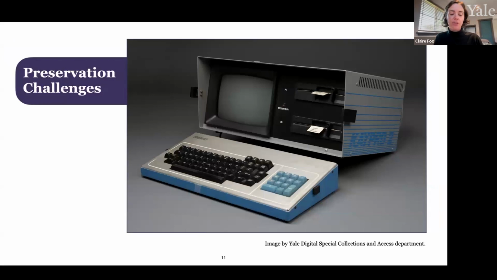So I'm going to shift now to the wall cases that are in the alcove, which is a smaller room off the main gallery. These cases address the work that we do in the digital preservation unit and the software preservation and emulation unit at Yale Library. I'll start with the case that you would see when you first enter the space called Preservation Challenges. And the centerpiece of this case is Disch's K-Pro 2 computer, which was likely the first computer that he owned. And the image on this slide is Disch's K-Pro 2.